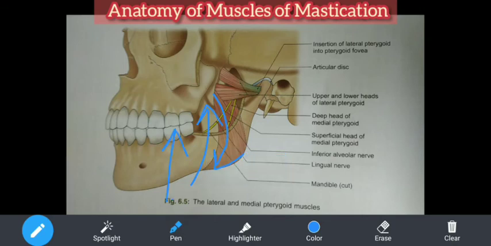Second, it helps protrusion of the mandible. Protrusion means what? Moving forward. Now the direction of the fibers is like this, so when this contracts like this, what happens? This protrusion will happen. Are you able to understand? So this protrusion will happen. And along with the lateral pterygoid, what action will it cause? It will cause the grinding action.